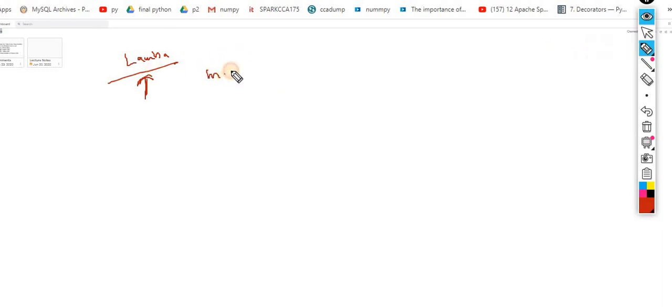That is map, reduce, and filter. These are the functions which take a function as an argument. What exactly does this mean? If I use map, it takes two values: one is the function and the second one is the iterable object.